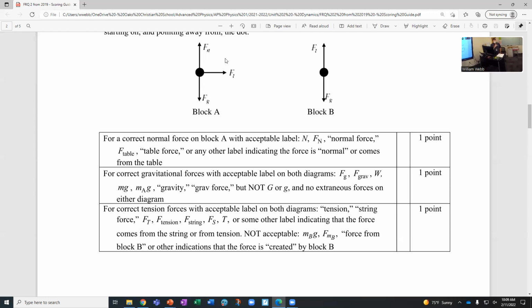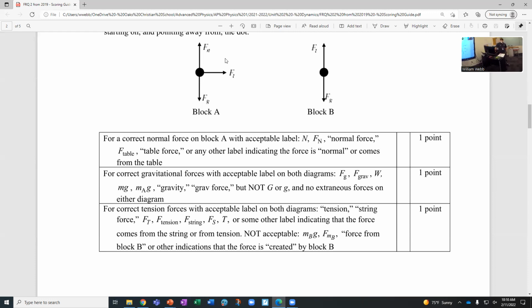And that's pretty typical. In fact, when I was grading your tests from this last unit, that was the way the rubric was worded for one of the questions, that if you had extraneous forces, you would lose a point. And so for some of you, you had the forces correct on there, but then you added something that isn't supposed to be there. Like you had a force that doesn't really exist, or it doesn't exist in that scenario. And so you would lose credit for that. And they almost always have something somewhere about no extraneous forces, no extra forces.